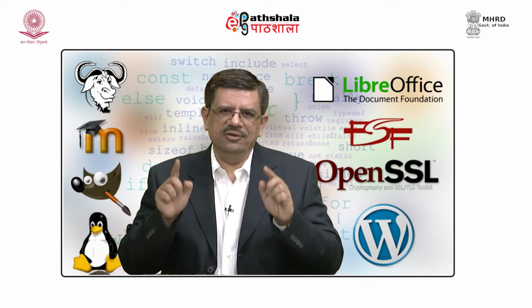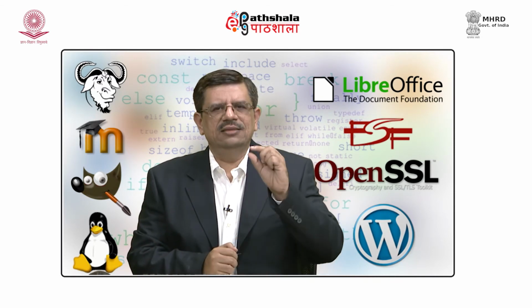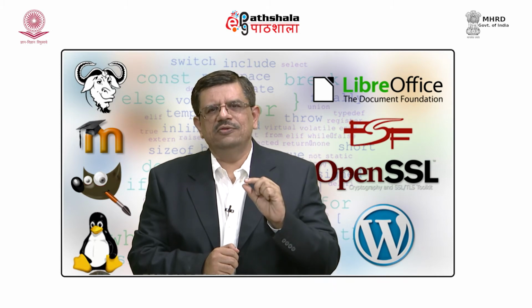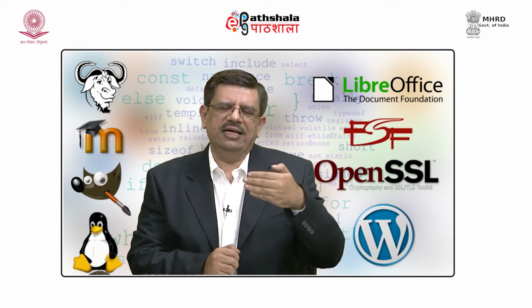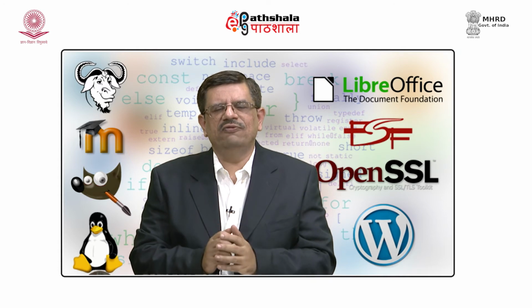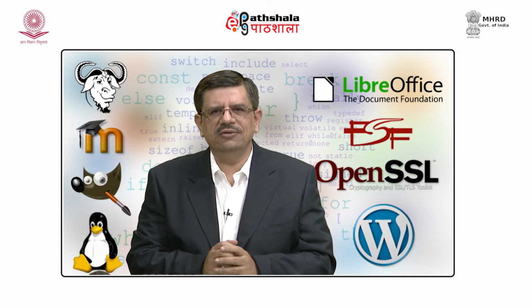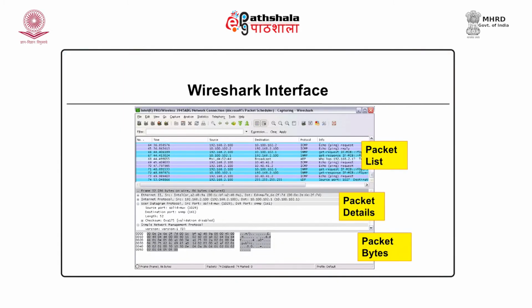Wireshark has a graphical user interface. Each packet is identified by a row. When we start capturing packets, the scrolling will start and you can see packets coming in one by one. Let us see the screen of Wireshark, what kind of user interface it gives. As you can see over here, this is the window of Wireshark. It is a snapshot, meaning I have captured a few packets. We can divide the screen into three parts. The first part, the colorful part, is the list of packets. Each line, pink or blue, indicates a packet.